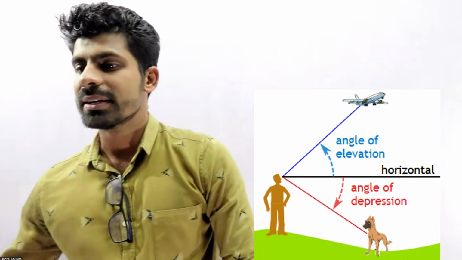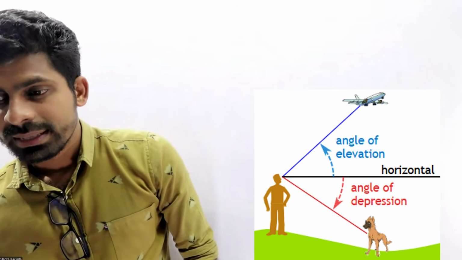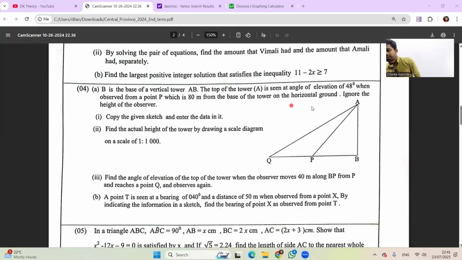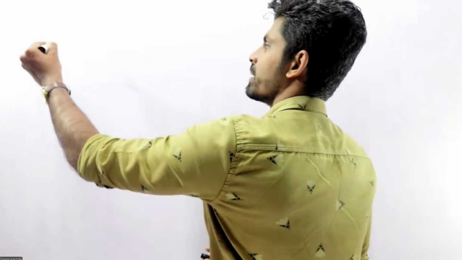So this is the eye level. Angle of elevation and angle of depression. Look at this one. 48 degrees when observed from a point P, 80 meters from the base of the tower on horizontal ground. Ignore the height of the observer. Copy the given sketch and enter the data in it. So you need to copy the given figure.